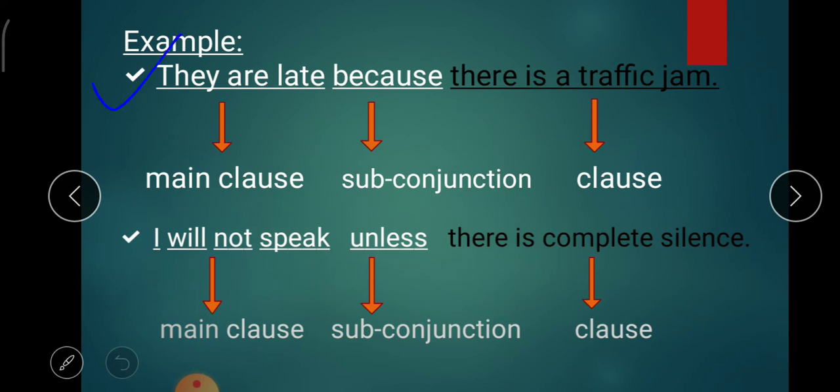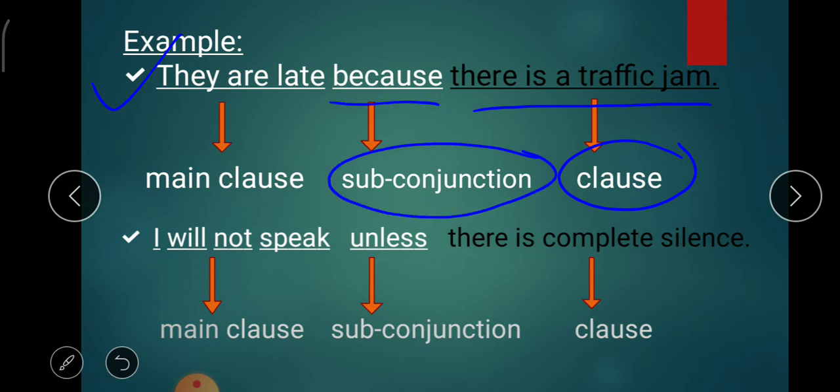Number 1, they are late because there is a traffic jam. In this sentence, there is a traffic jam is a clause which is introduced by the subordinating conjunction because. This clause depends on the main clause for its complete meaning, and the main clause is they are late.